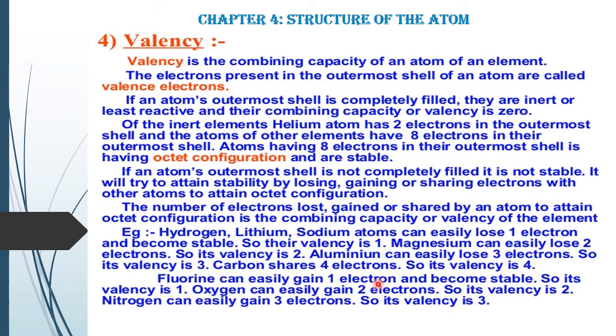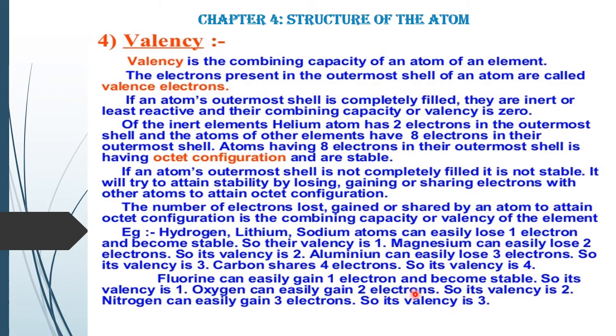Fluorine can easily gain 1 electron and become stable. Fluorine atomic number is 9, so the number of electrons is 9, electronic configuration 2 and 7. So instead of giving away 7 electrons, it will gain 1 electron and form 8 electrons in the outermost shell. So its valency is 1, by gaining. If it is more than 4, you have to subtract that number from 8. Here the number of valence electrons in fluorine is 7, so it needs 1 electron. So 8 minus 7, therefore valency is 1.